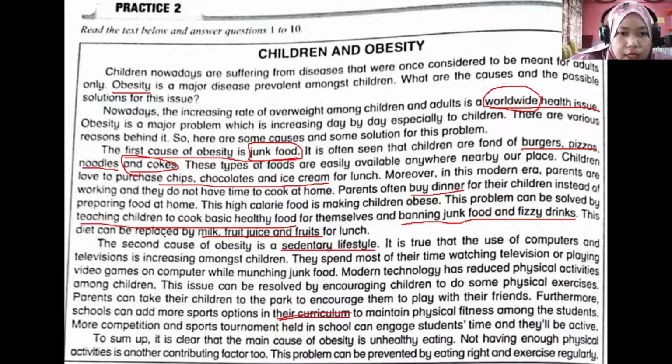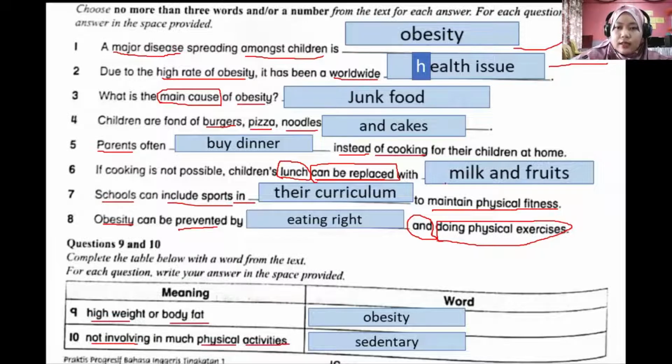This diet can be replaced by milk, fruit juice, and fruits for lunch. So we can look at the word lunch here, can be replaced by milk, fruit juice, and fruits. So that's the answer for number 6, with milk and fruits. We have three words answer here.